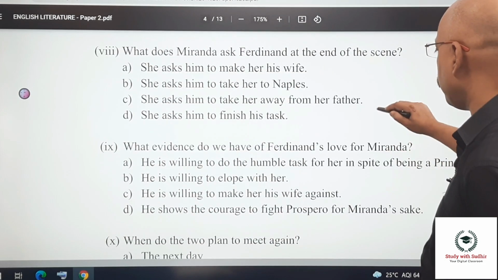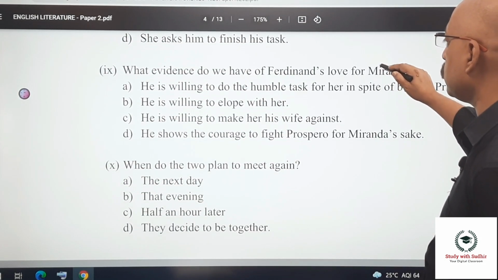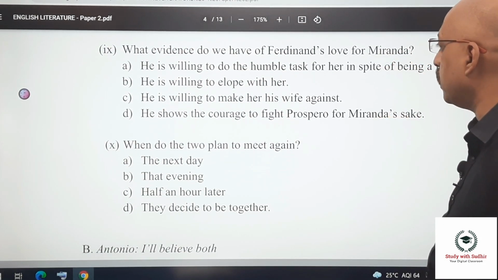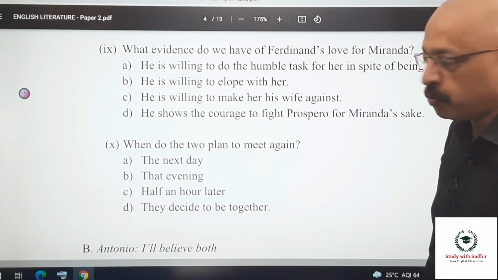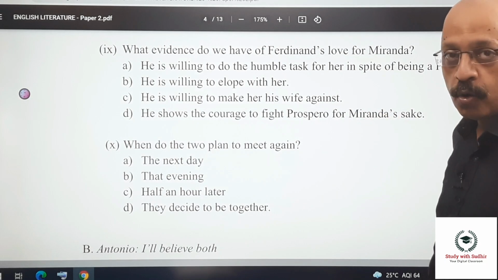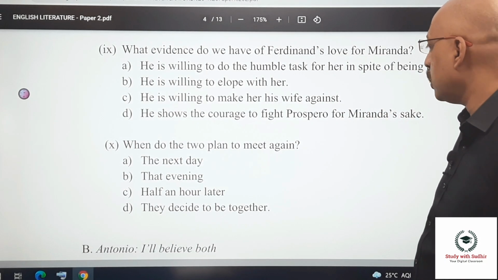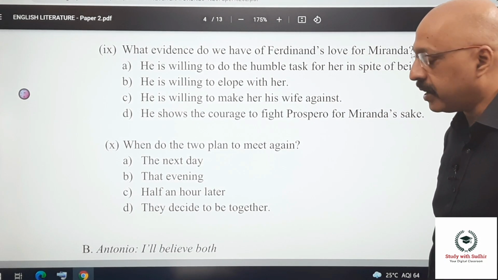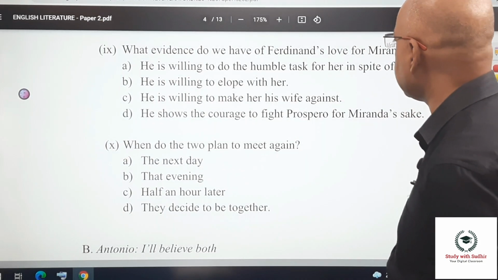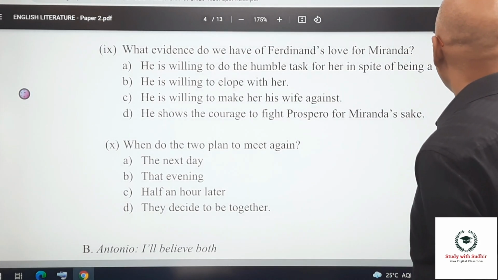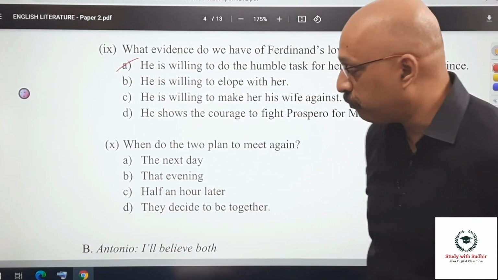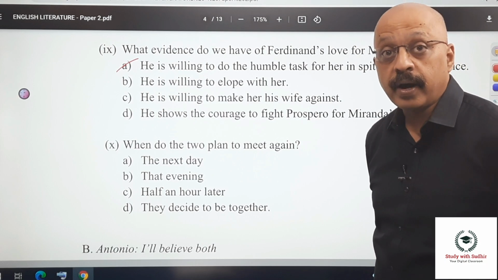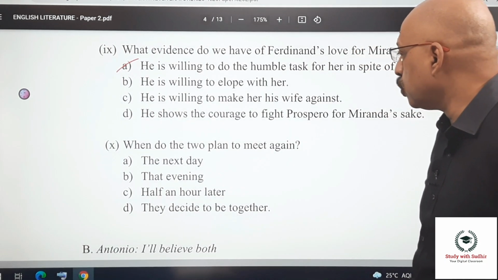What evidence do we have of Ferdinand's love for Miranda? He's willing to do the humble task for her in spite of being a prince. He's willing to elope with her. He's willing to make her his wife against, well, I mean, they've just left it open-ended. He shows the courage to fight Prospero for Miranda's sake. The correct answer is he's willing to do the humble task in spite of being a prince, that is carrying wood, whatever the task has been given by Prospero. When do the two plan to meet again?